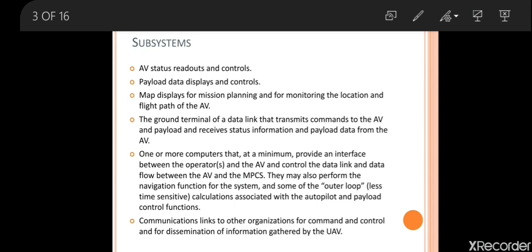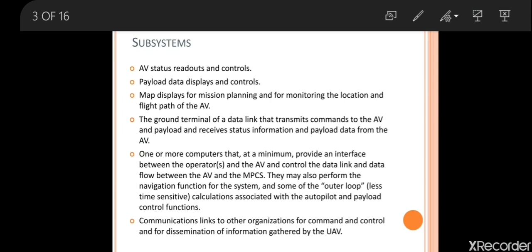Next, one or more computers at a minimum provide the interface for the operator. So already we have the ground station. In the ground station we have more than one or two computers. Each computer will be working for payload control or the air vehicle control. The computers will be allocated for either payload or air vehicle control, and one computer will be used for communication purposes also. Through the computer only we can give the input and get the output from the air vehicle.